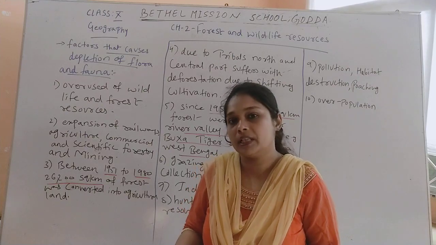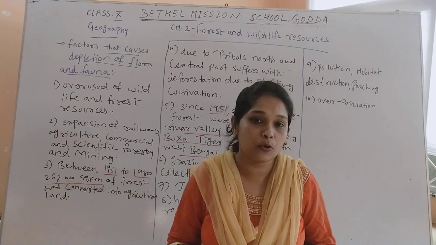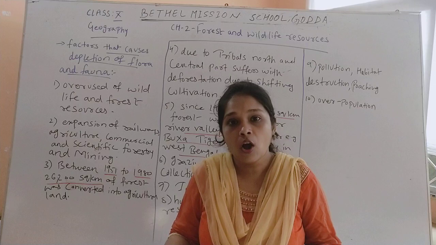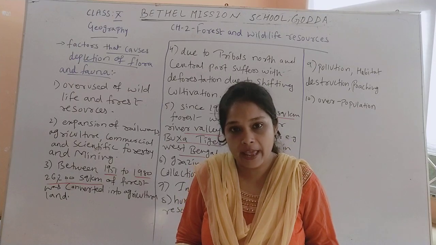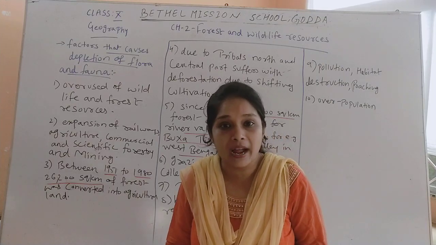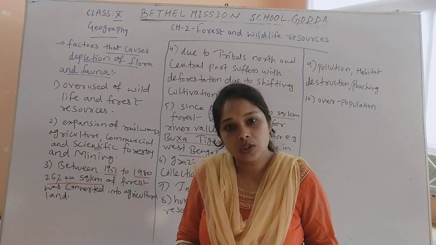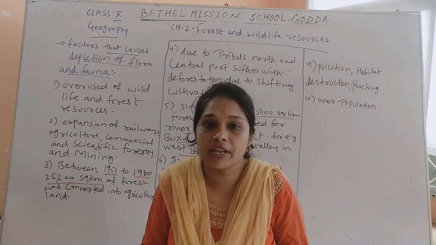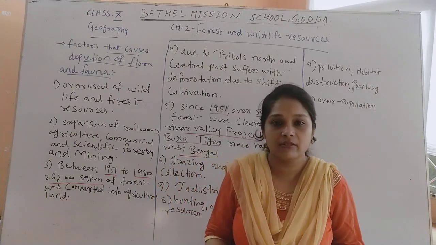Animals depend upon plants, many plants depend upon human beings and on the atmosphere or the air. Human beings depend upon the animals and plants. So forest resources and wildlife resources are a very important part of biodiversity.